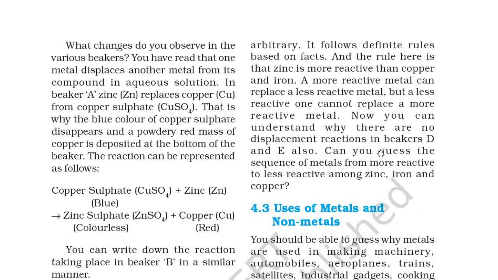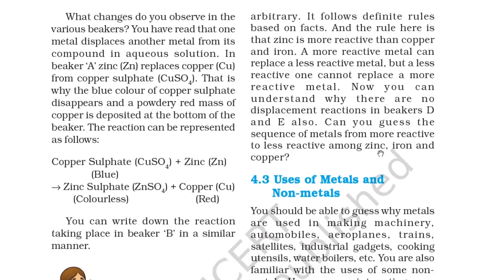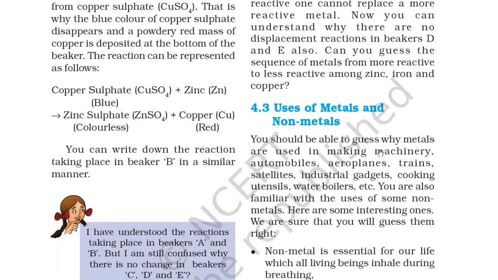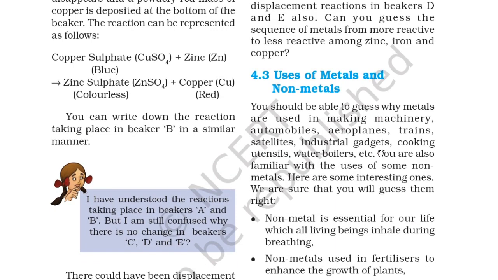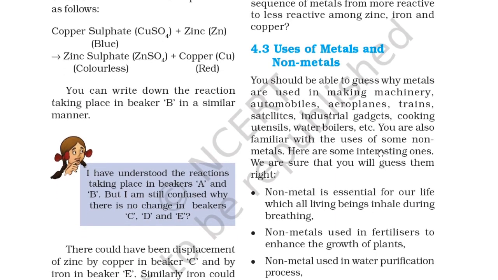So what change do you observe in the various beakers? You have read that one metal displaces another metal from its compound in aqueous solution. In beaker A, zinc Zn replaces copper Cu from copper sulfate CuSO4. That is why the blue color of copper sulfate disappears and a powdery red mass of copper is deposited at the bottom of the beaker. The reaction can be represented as follows: copper sulfate CuSO4 plus zinc Zn gives zinc sulfate ZnSO4, which is colorless, plus copper Cu. You can write down the reaction taking place in beaker B in a similar manner.